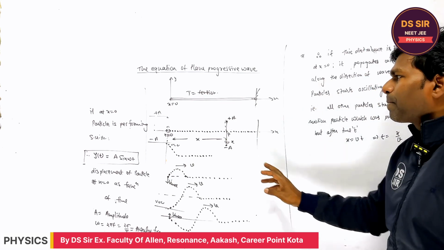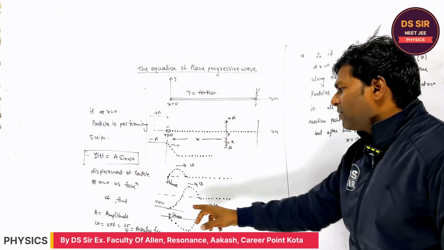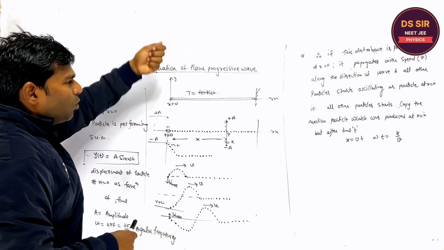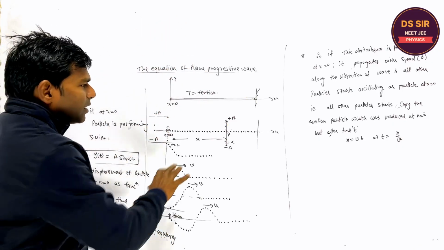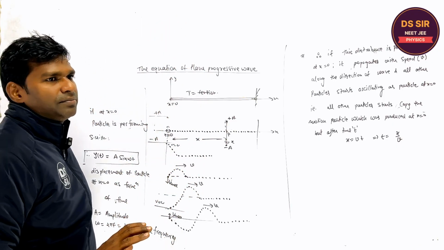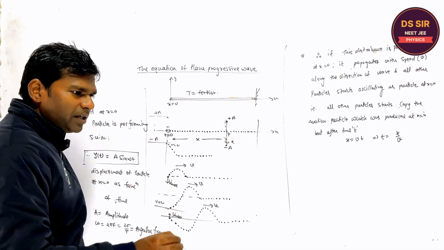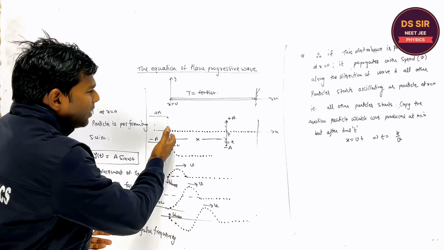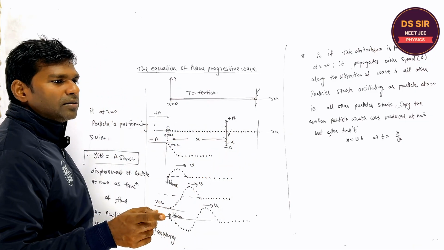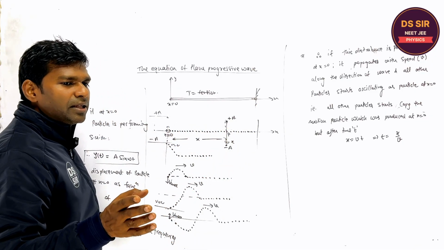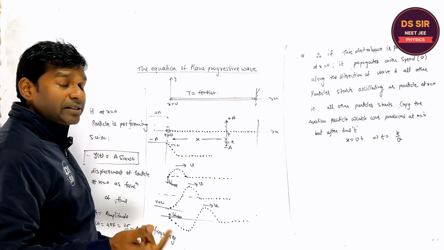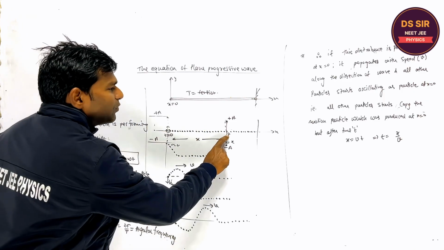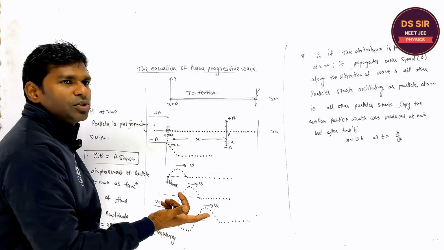Listen to one thing. This is the wave. Suppose this is a very beautiful wave, as when you move your hand up and down. But this is not a very tough concept if you assume that, and it is actual. Every particle is doing what? SHM. And we have discussed SHM. So if this particle is doing SHM, this particle will also execute SHM.